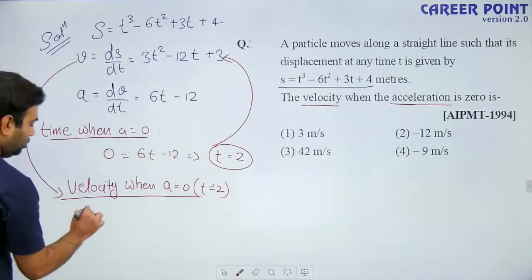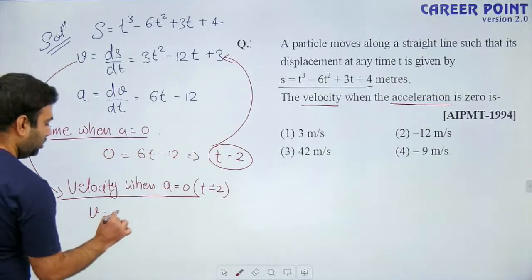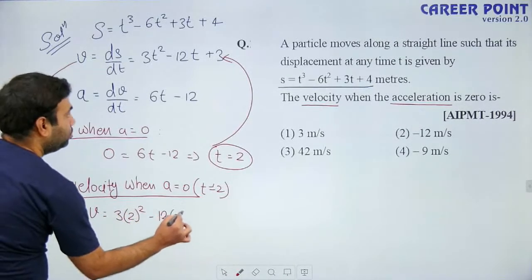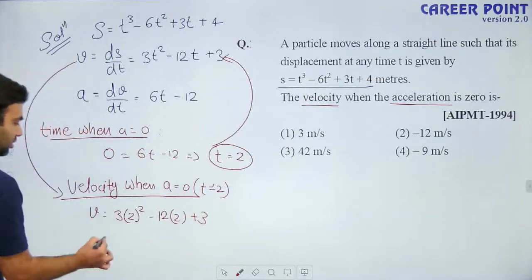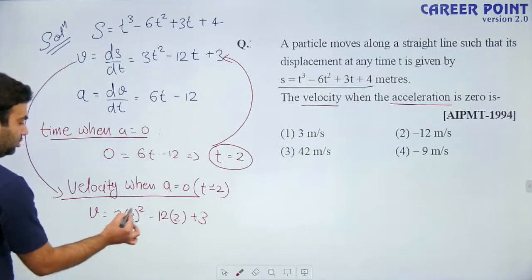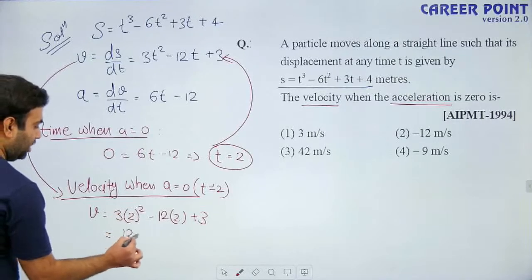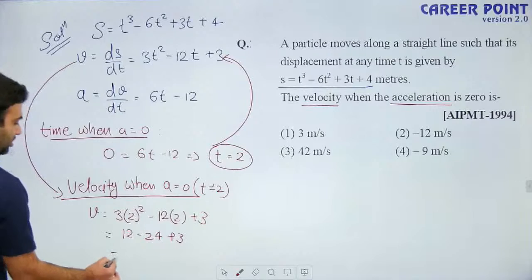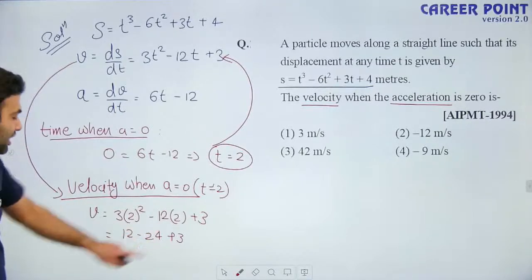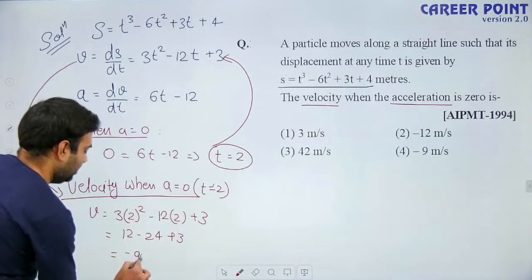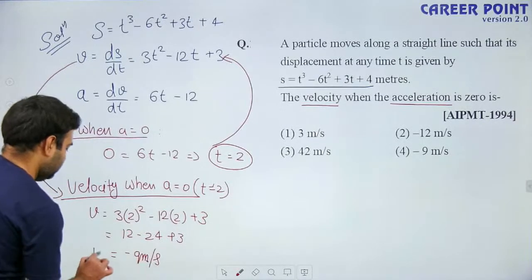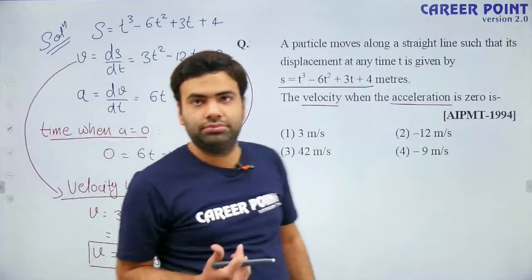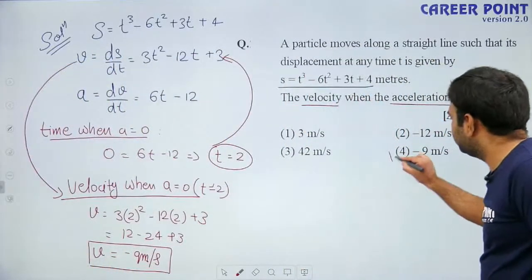So put here, you will get velocity is equal to 3 into 2 square minus 12 into 2 plus 3, which is equal to 4 multiplied by 3, 12 minus 24 plus 3. So what is this? This is minus 12 plus 3, which is equal to minus 9 meter per second. Velocity is minus 9 meter per second. That means its direction is opposite. So the answer is option 4.